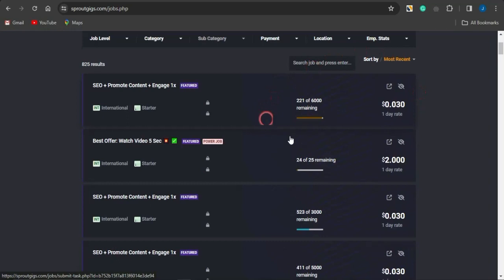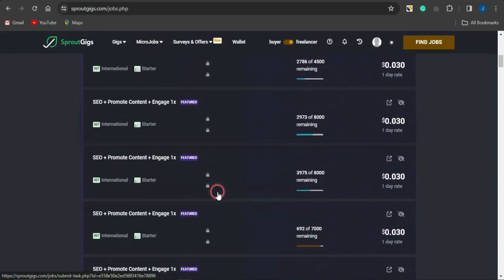You can see the respective amount of cash you'll be earning from completing such tasks, and the task will take you about 5 minutes at most to complete. You can see this one right here just for you to watch the video for 5 seconds, and you are gonna get paid $2 right here. And they need 24 people to complete this task right here. So you can be among the people that complete this task and earn this particular amount right here.